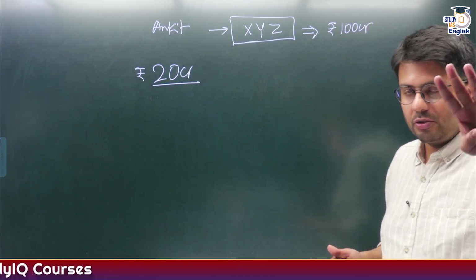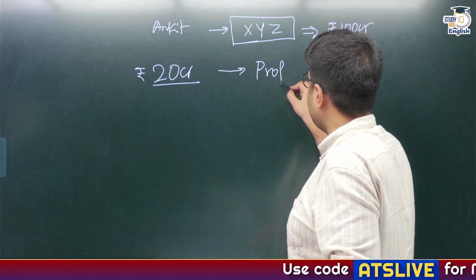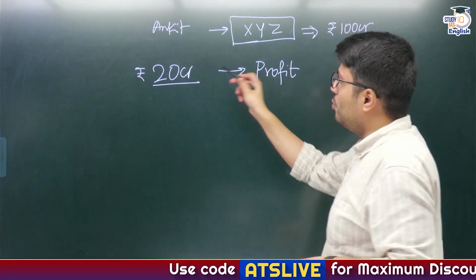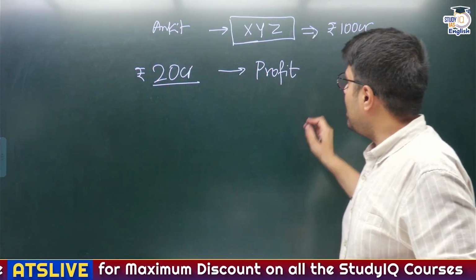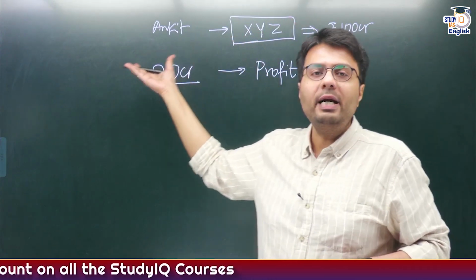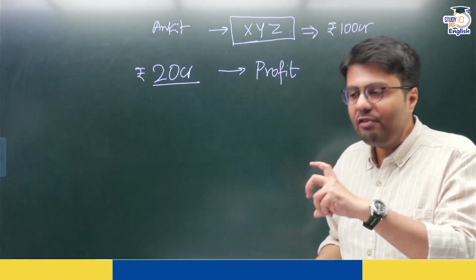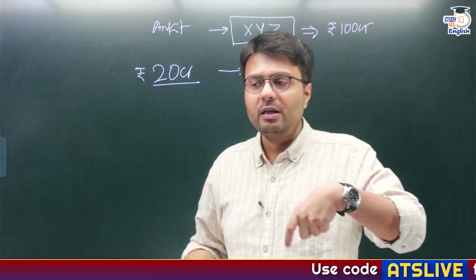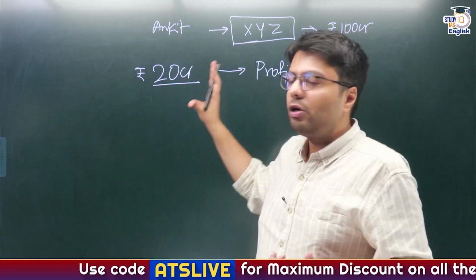Now I have three options. First, I use the profits that the company has made previously to undertake the capital expansion. But you understand, being a 100 crore rupee worth of company, having a 20 crore profit at once is quite a difficult task. And even if I have 20 crore rupees as profit, I might need some of the money for future expenses, right? So I might not use these profits.